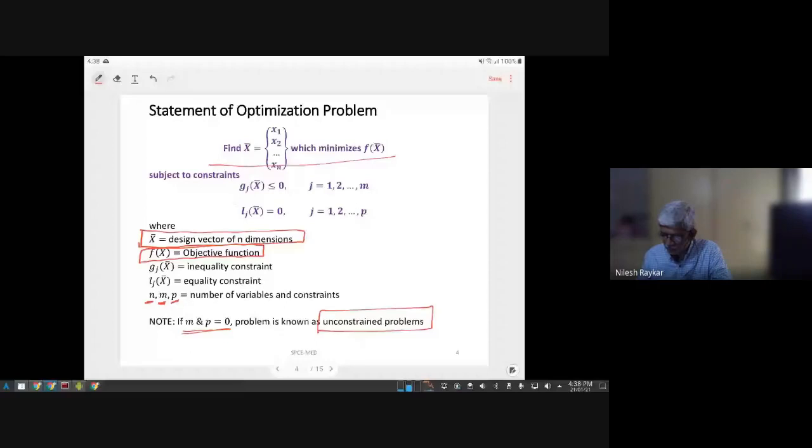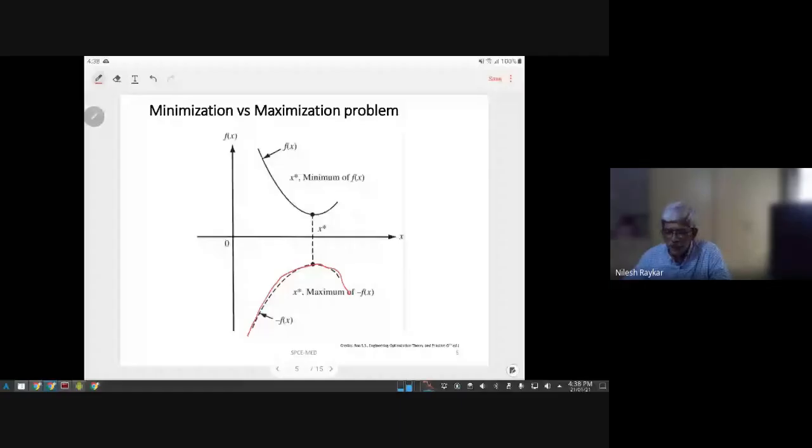So I believe that is what the next slide is. The maximization function, as you can see here, if you multiply by -1, then it becomes minimization, or vice versa. In this way, you can define any physical problem into its mathematical interpretation.